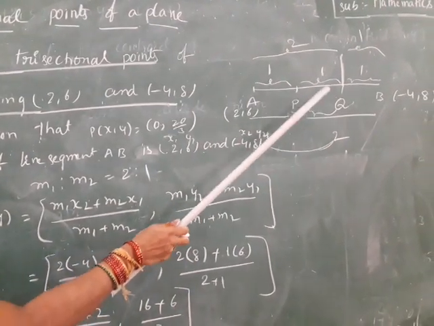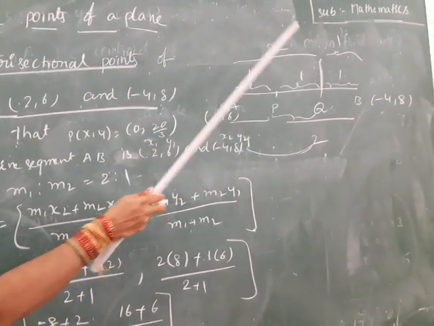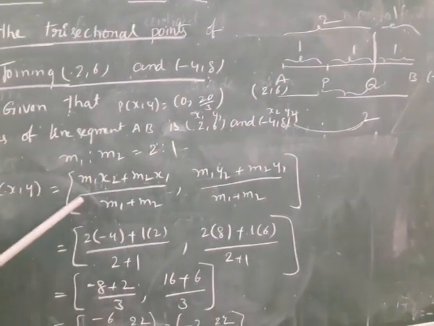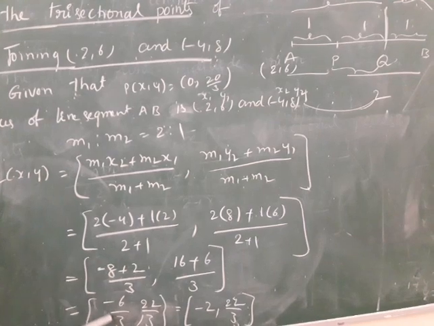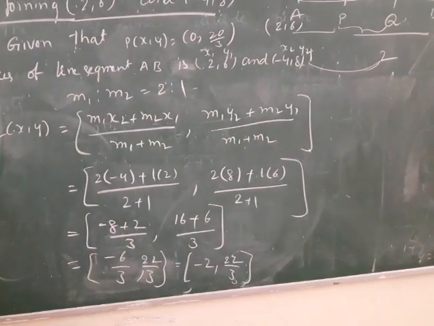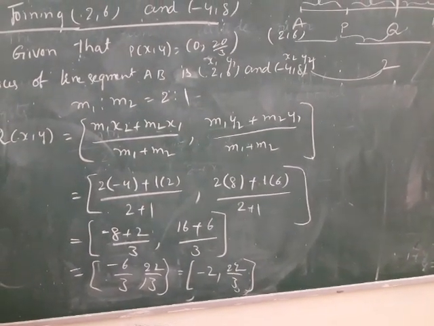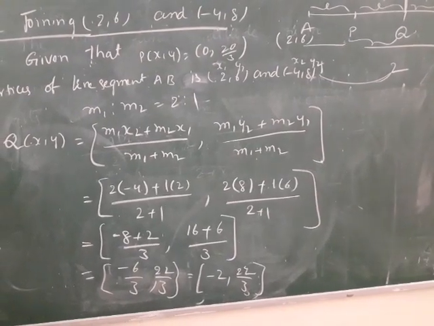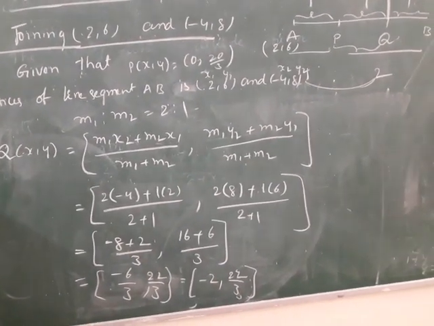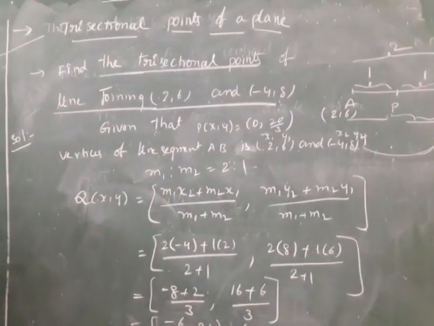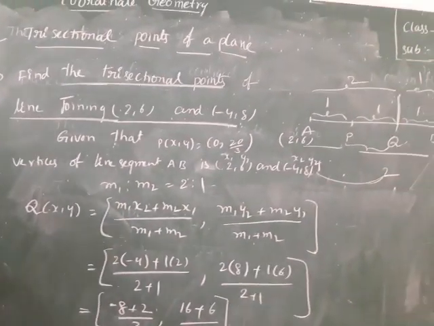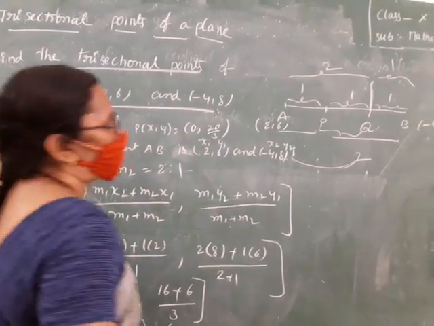Q point ratio is 2:1. Then we can use the section formula internally, and substitute the values. We get the values of the trisection points of a plane. Do you understand? Can I rub this one?